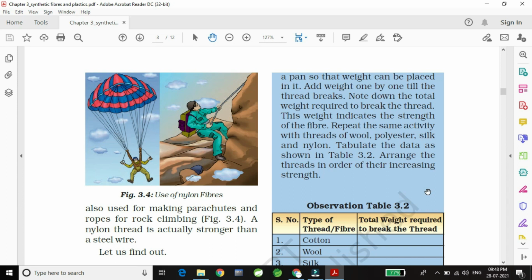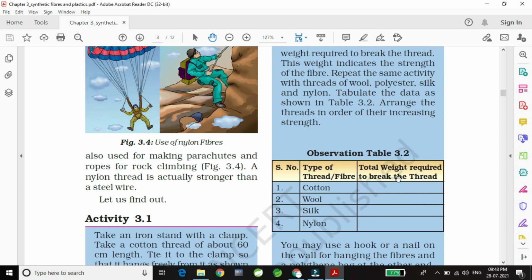We will write down the weights required to break each thread, and tabulate the data as shown in table 3.2. Arrange the threads in order of their increasing strength. This activity you have to do in your school lab, where your teacher will help you understand.